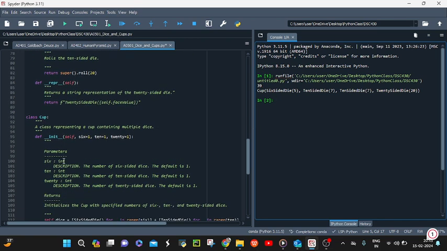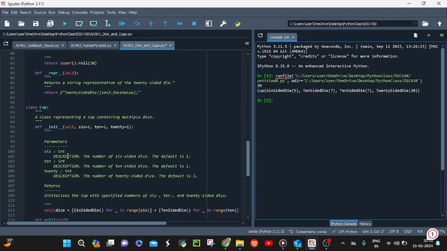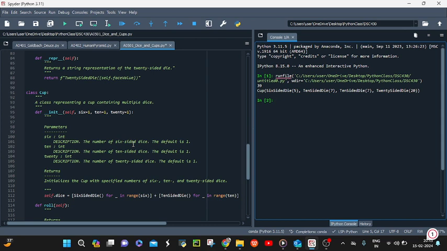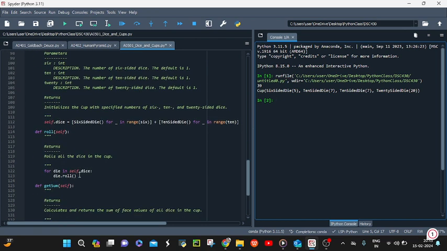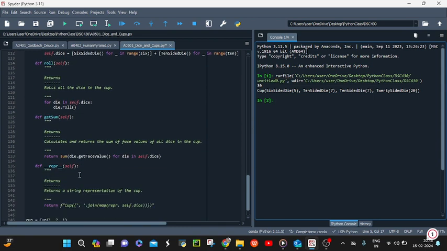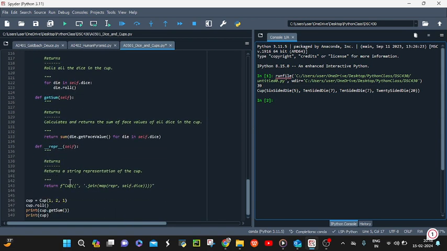The next is the Cup class, which represents a cup containing multiple dice of different types. In its init method, with parameters for six-sided, 10-sided, and 20-sided dice, it initializes the cup with the specified numbers of 6, 10, and 20 sided dice. Roll rolls all the dice in the cup, and the representation method returns a string representation of the cup.